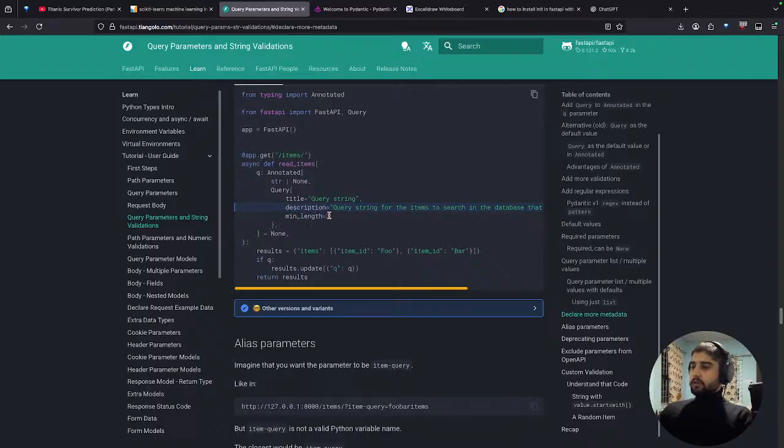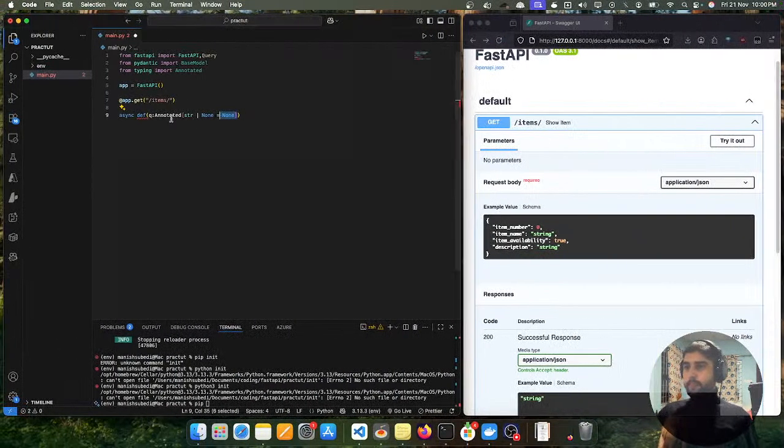Max length 3, so the value will be monitor. If we are using monitor, then it would accept it because it is more than 3. Like m is on 0, ONITER, sorry. So let us do this. Okay, we have a None.